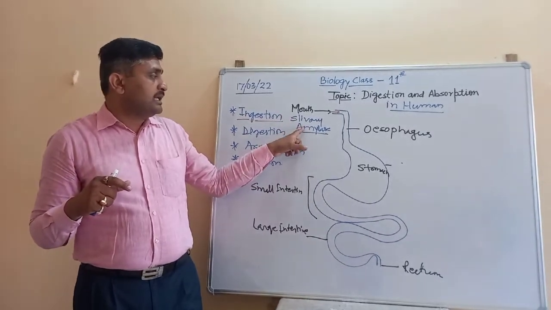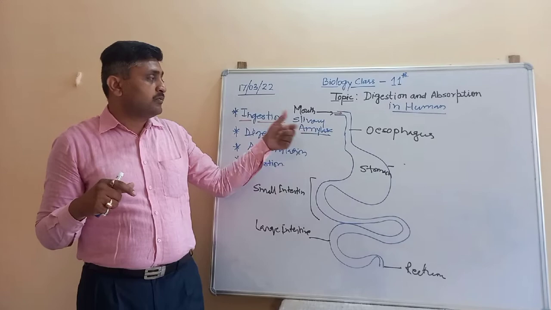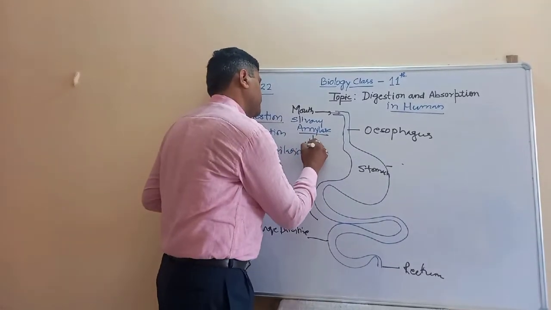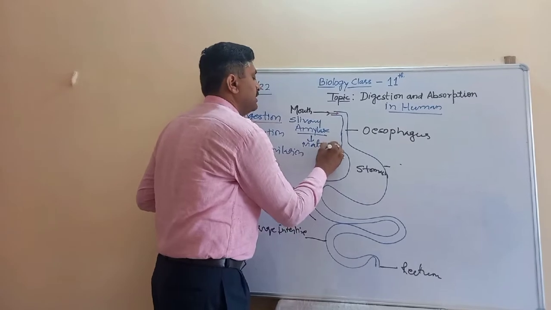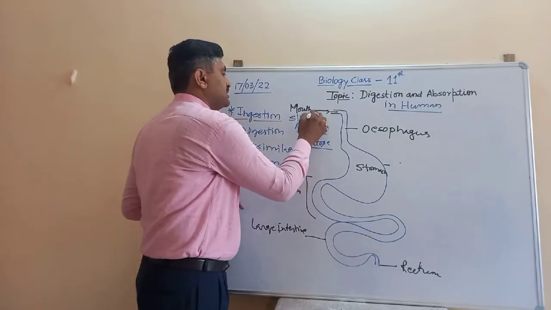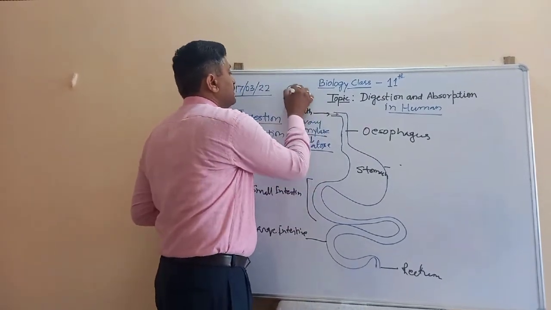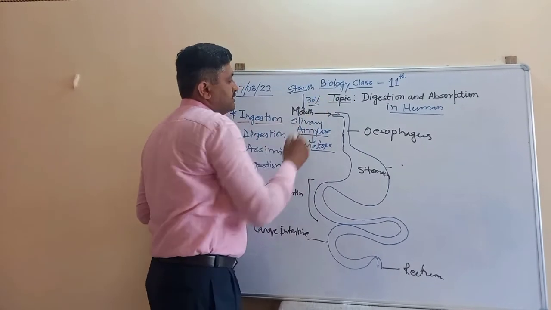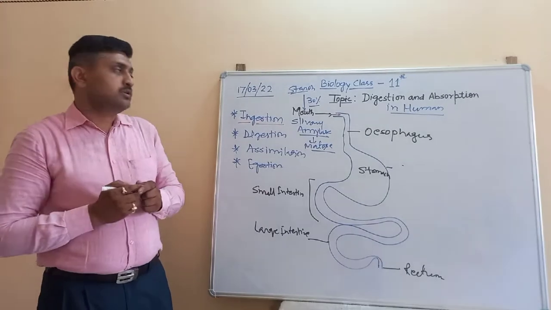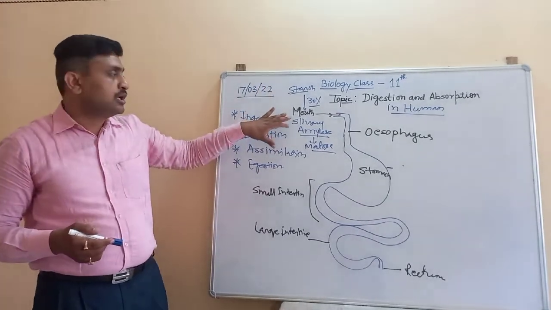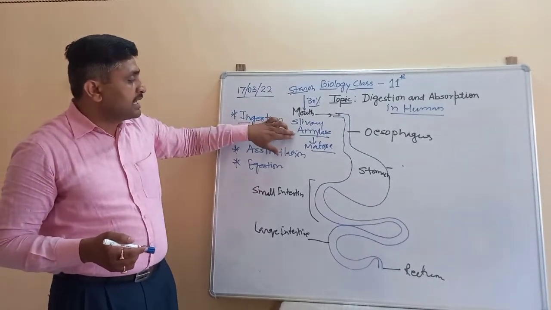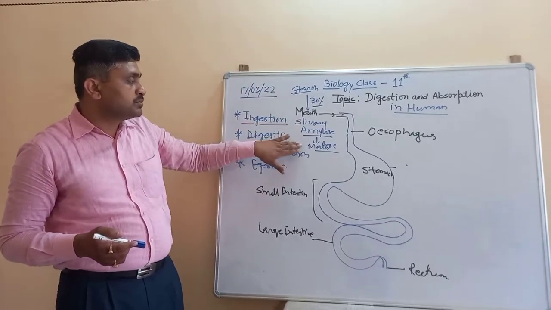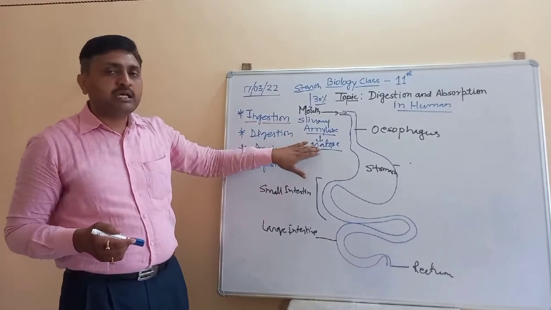This salivary amylase converts the starch molecule into maltose. Approximately 30% of the starch is going to be hydrolyzed. Hydrolysis is the breakdown of the molecule, and in the presence of salivary amylase, 30% of the starch is going to break down into the simplest form, known as maltose.